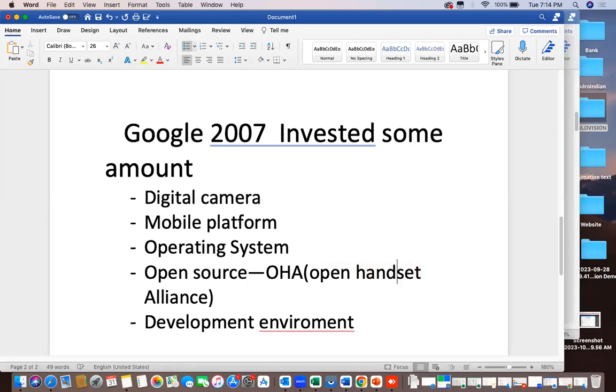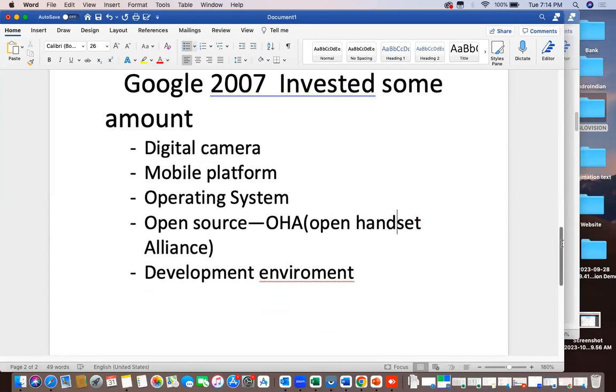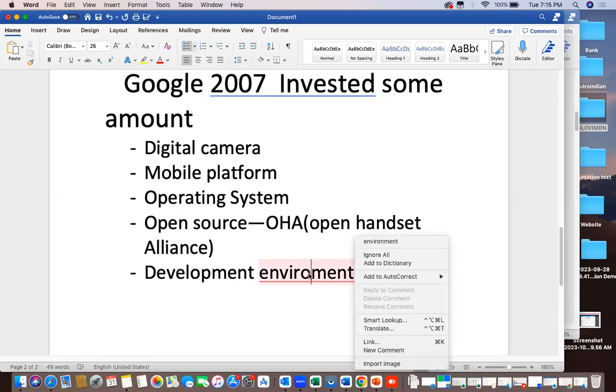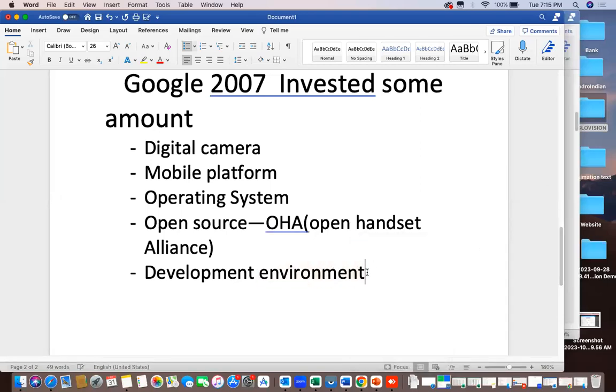If you want to register under OHA, you can also do your R&D. If you do any kind of R&D under OHA and release any product in the market, that product should always be open source. That is how they entered this OHA. So that's the reason Android is always open source.